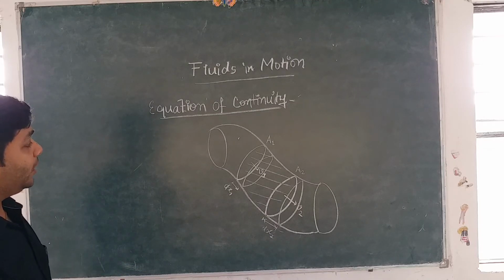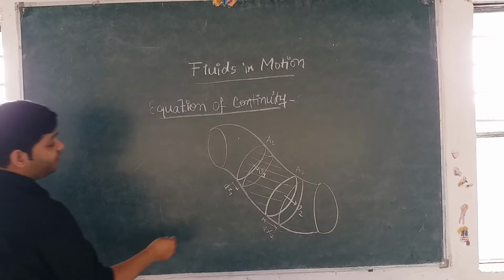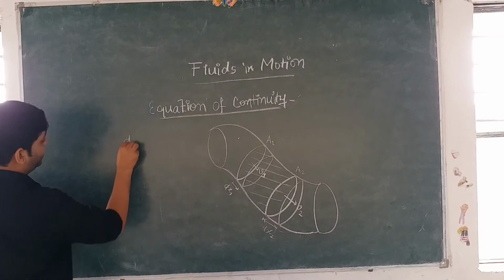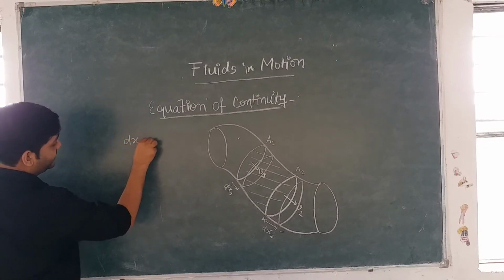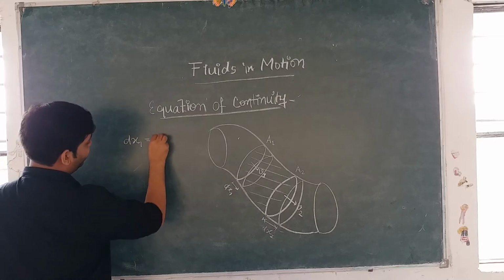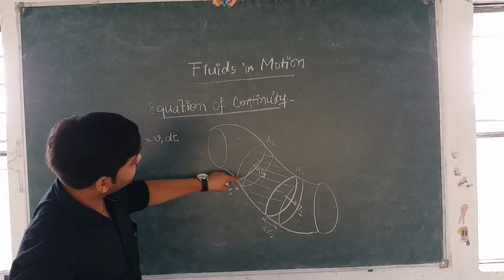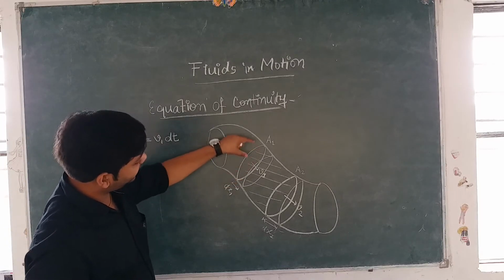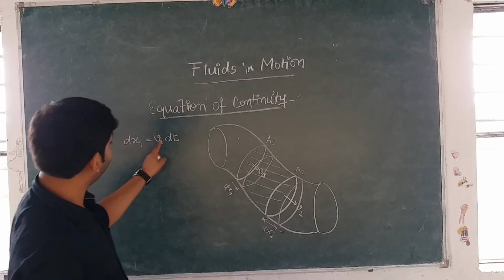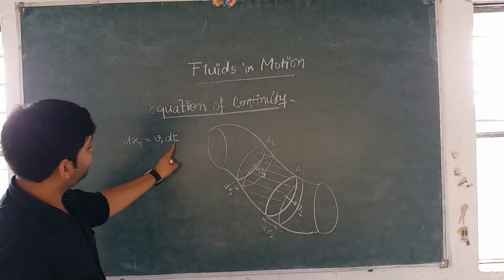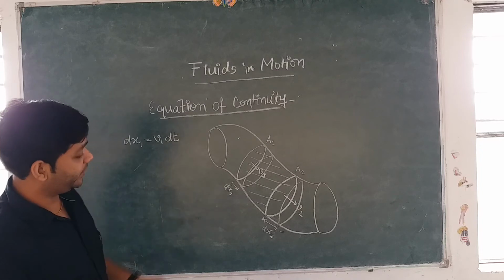So now what can we write? We can write dx1 is equal to v1 dt. Distance is equal to speed into time. This is the distance covered, dx1. The velocity of the fluid entering this cross-sectional area was v1, and the time interval is dt. So this is our one equation.